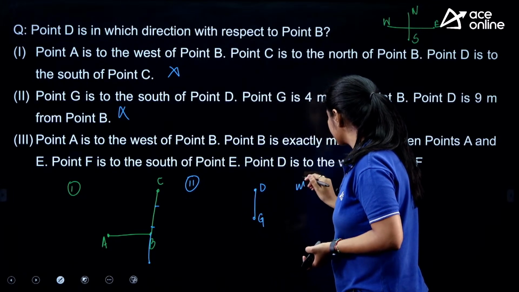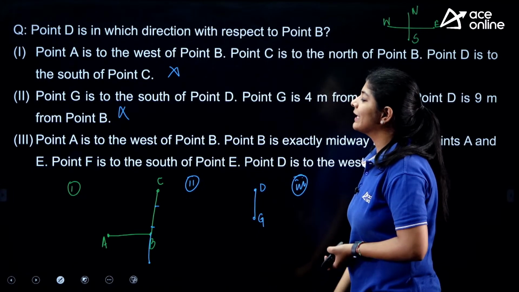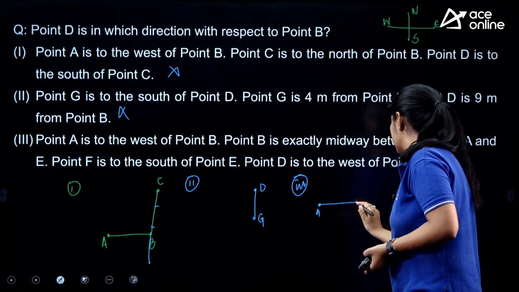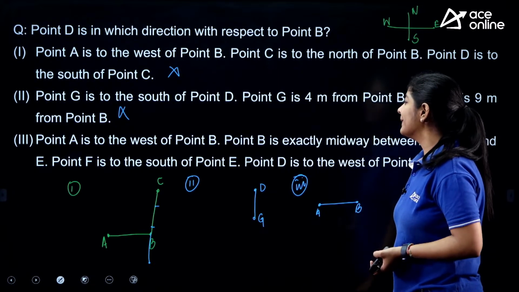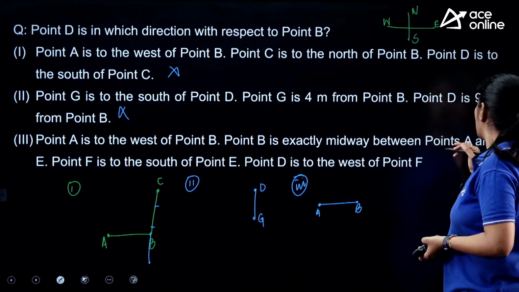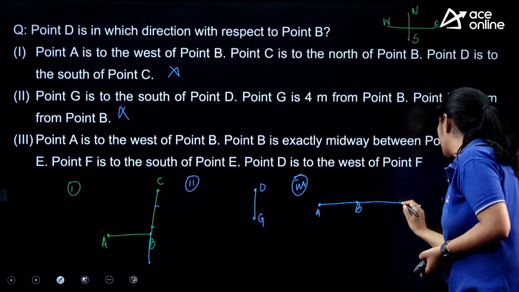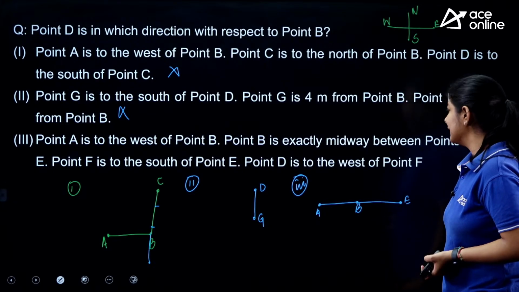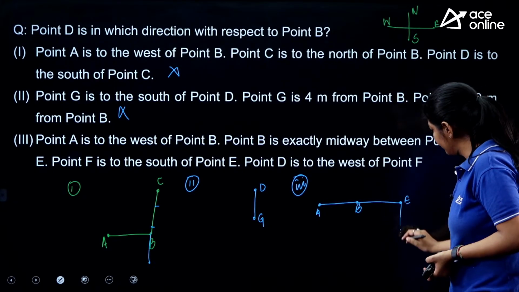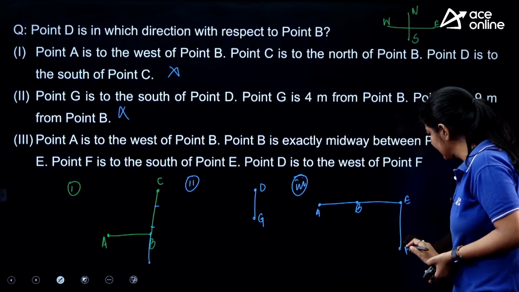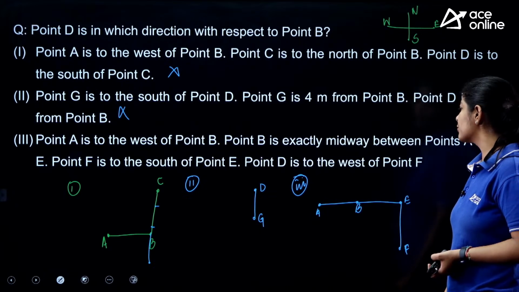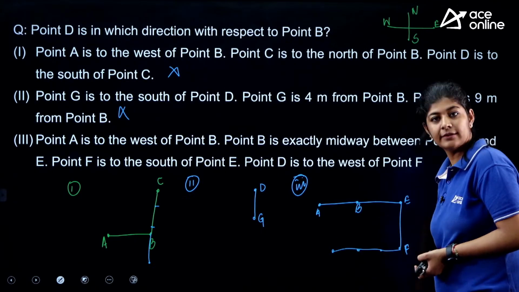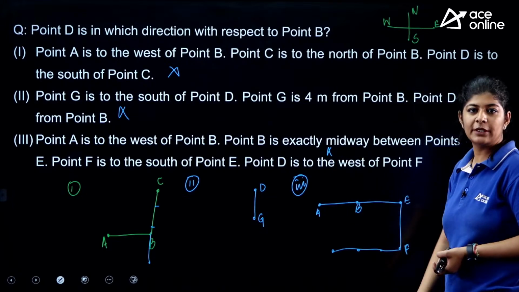Third one is saying that point A is to the west of point B. Okay. Point B is exactly midway between point A and E, so we can create point E like this, right? Point F is south of point E. Point F is south of point E, okay? Point D is to the west of point F. Again, where is the D? Over here, or over here. So with this one also we are not able to answer it.